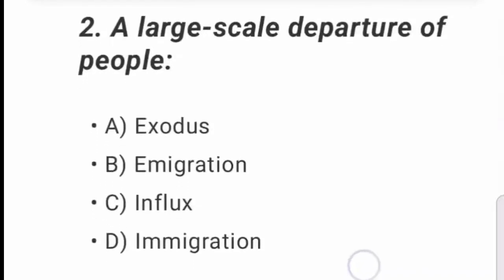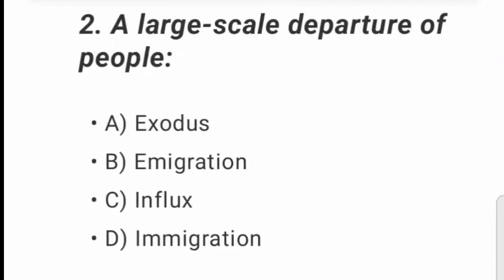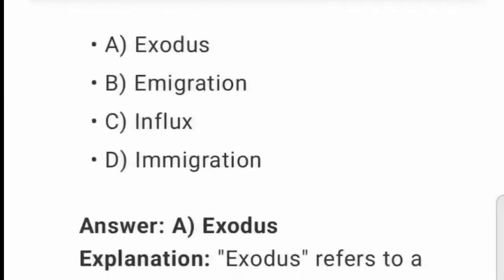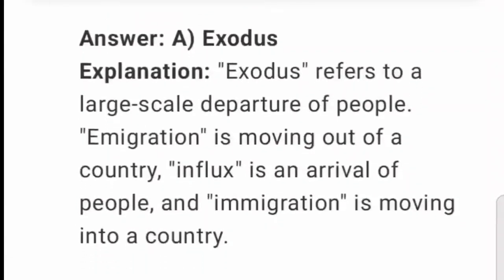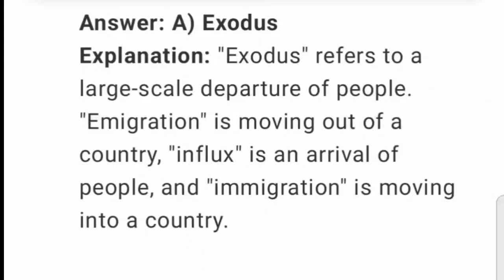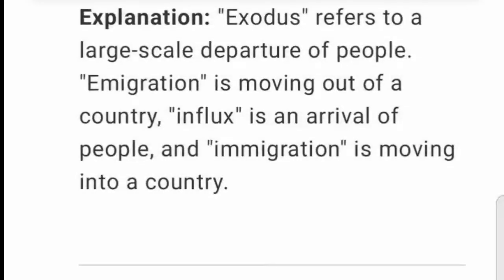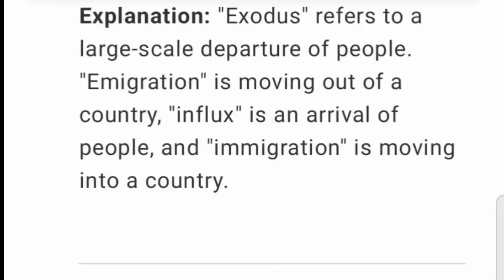2. A large-scale departure of people. A. Exodus. B. Immigration. C. Influx. D. Immigration. Answer A. Exodus. Explanation. Exodus refers to a large-scale departure of people. Immigration is moving out of a country. Influx is an arrival of people. And immigration is moving into a country.